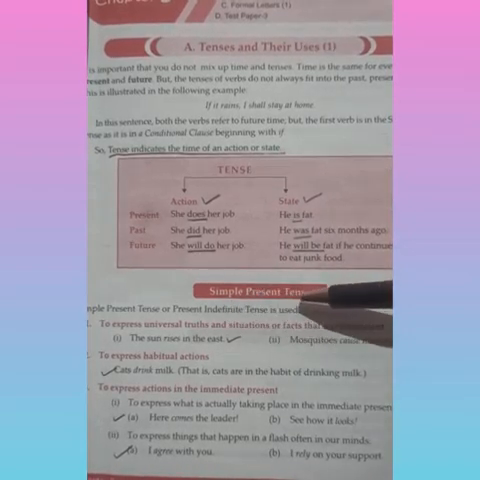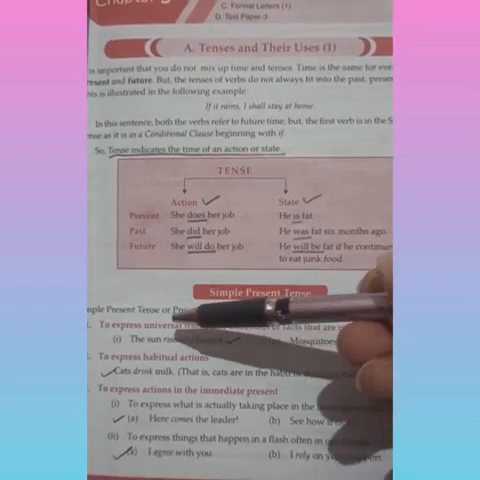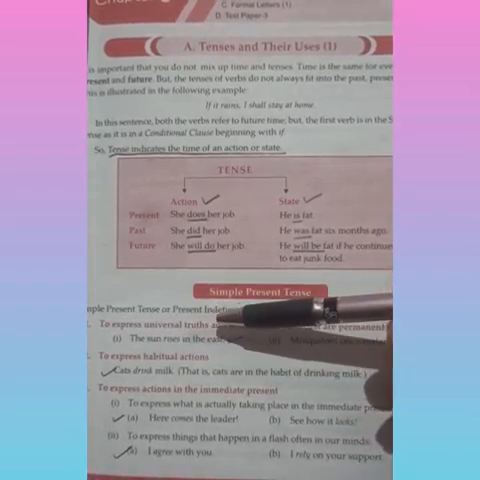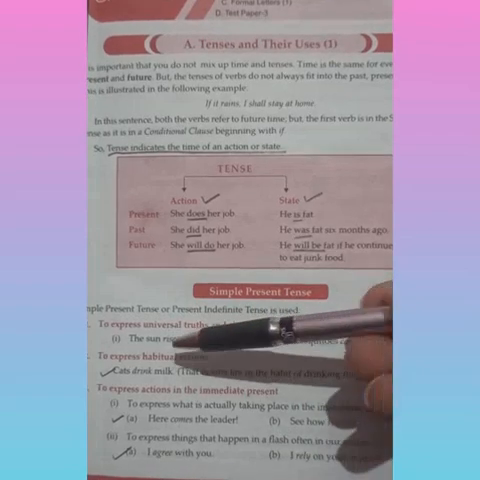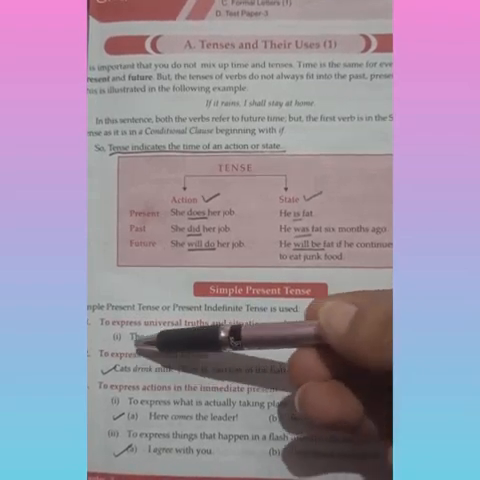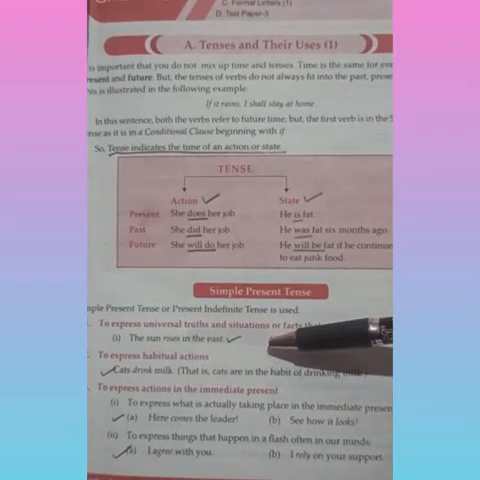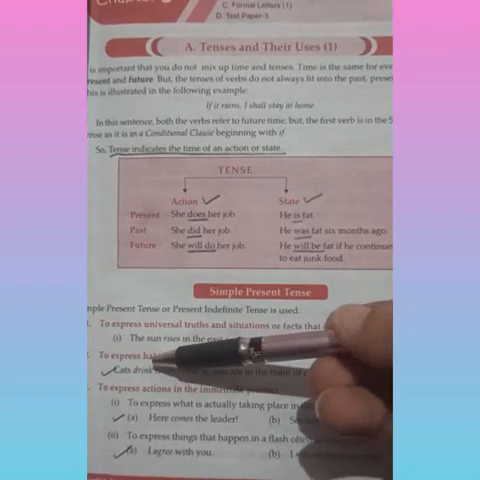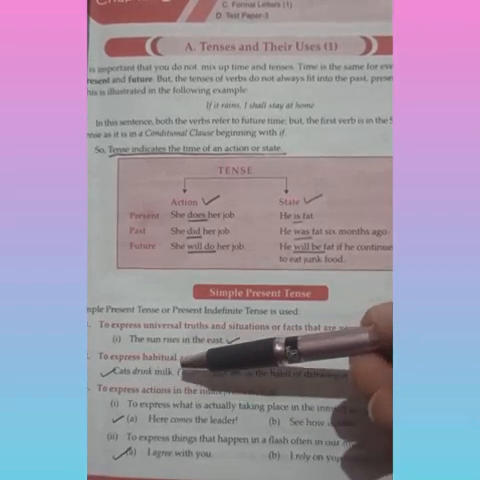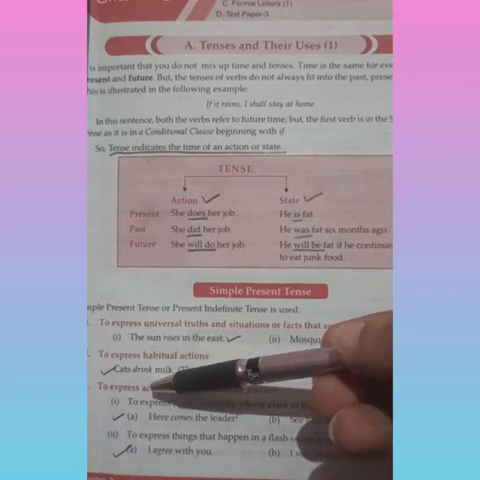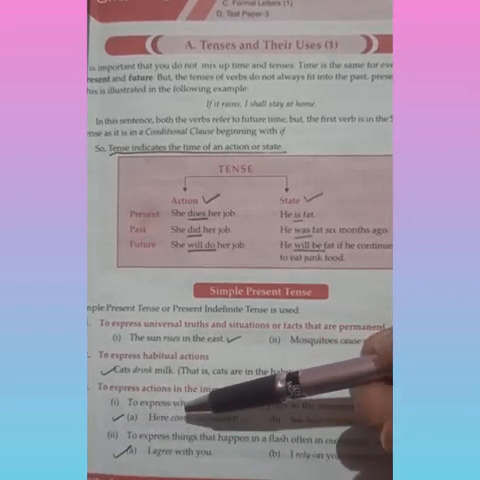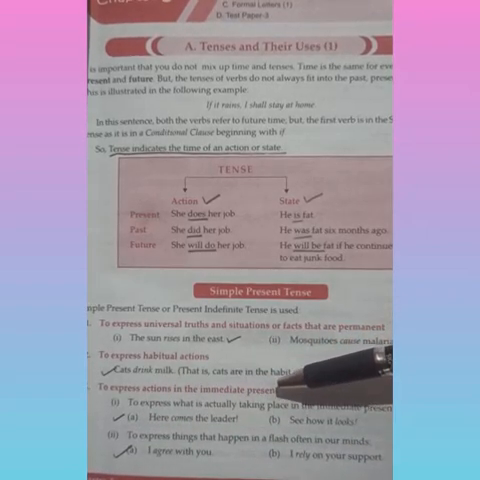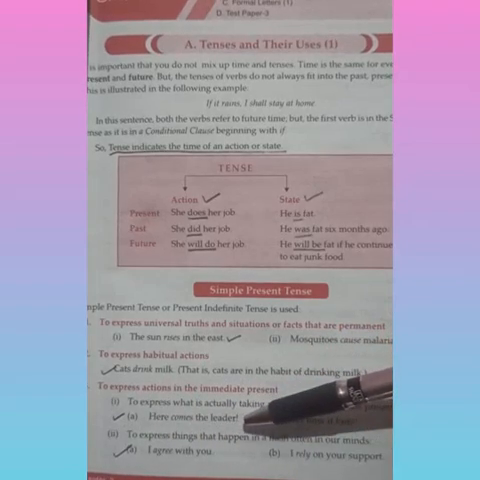Now simple present tense, where do we use it? Children, simple present tense is also known as the present indefinite tense, and we use it first to express universal truths or situations which are permanent. For example, the sun rises in the east. Or to express habitual actions, for example, cats drink milk. Or to express actions in the immediate present, children, like, here comes the leader.